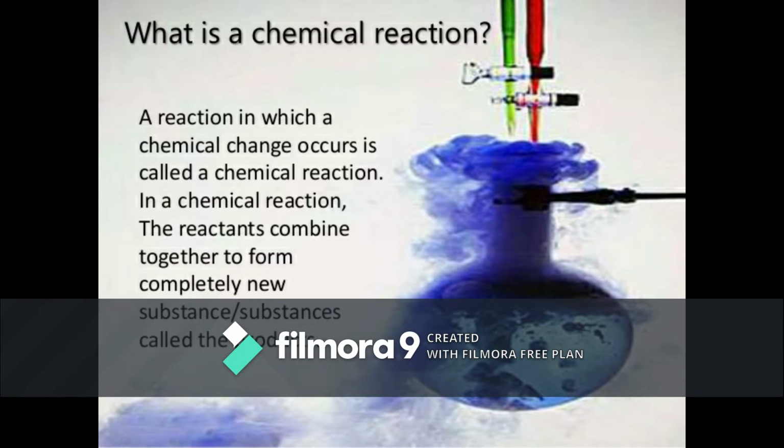Chapter 1, chemical reactions and chemical equations. A chemical reaction is a chemical change in which the composition of the reacting substances undergoes change to form a new substance, and the new substance, that is the product, is entirely different compared to that of the reactants.